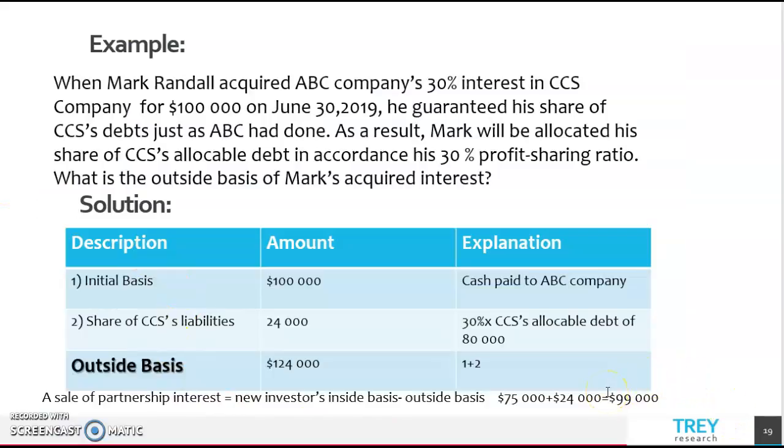So Mark's share will be equal to $99,000. A sale of partnership interest often results in a difference between a new investor's inside and outside basis, because the outside basis is the price based on the fair market value, and the inside basis is the seller's share of tax basis in the partnership assets.